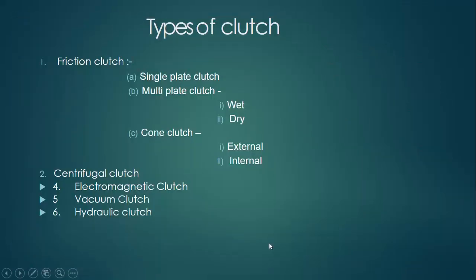Now we have to discuss the types of clutch. First we have the friction clutch, centrifugal clutch, electromagnetic clutch, vacuum clutch, and hydraulic clutch. In the friction clutch we can bifurcate some parts, that is single plate clutch, multi-plate clutch, and cone clutch. The multi-plate clutch is also bifurcated into two parts, that is wet clutch and dry clutch. And the cone clutch is also bifurcated into two parts, that is external clutch and internal clutch.